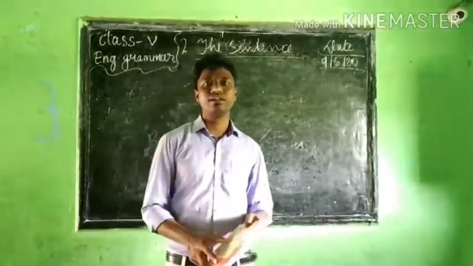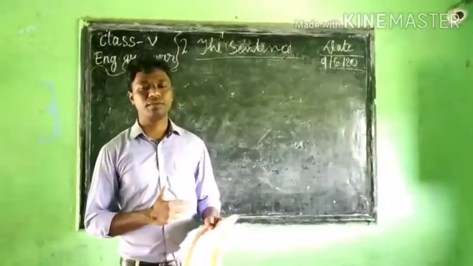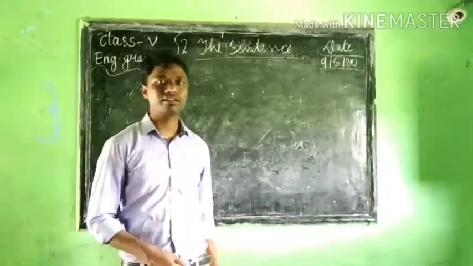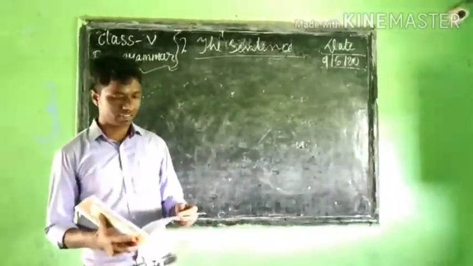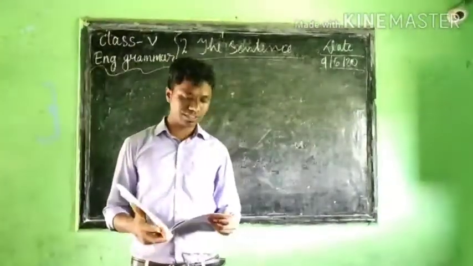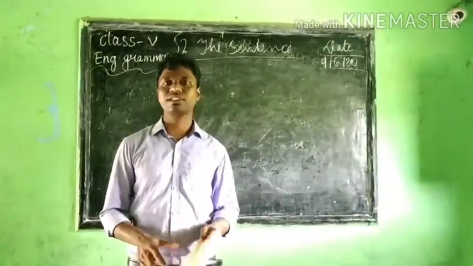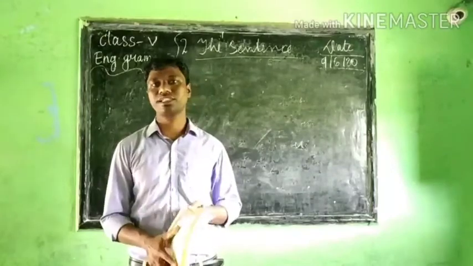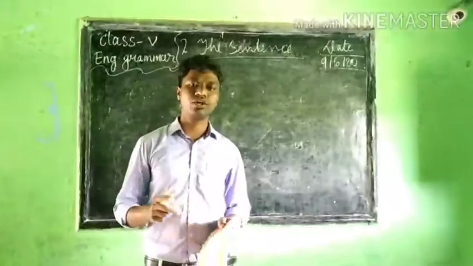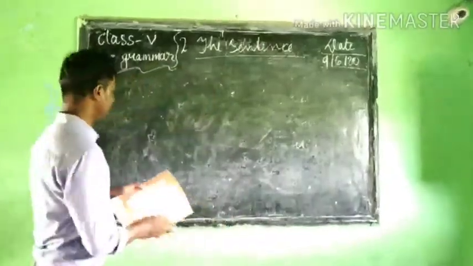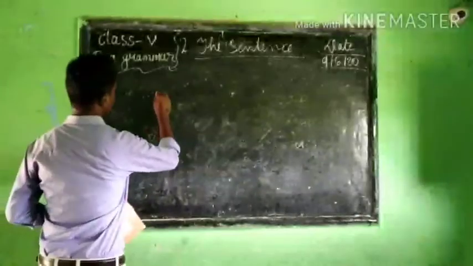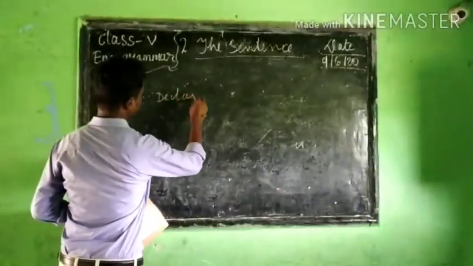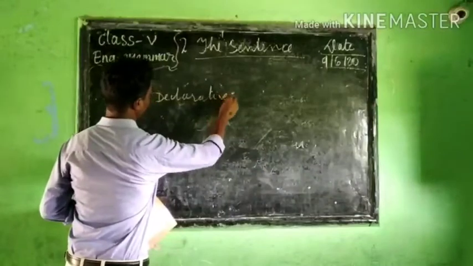Okay, in class we saw 5 different types of sentences. Declarative sentence, interrogative sentence, imperative sentence, exclamatory sentence, and the optative sentence. The first one is the declarative sentence.